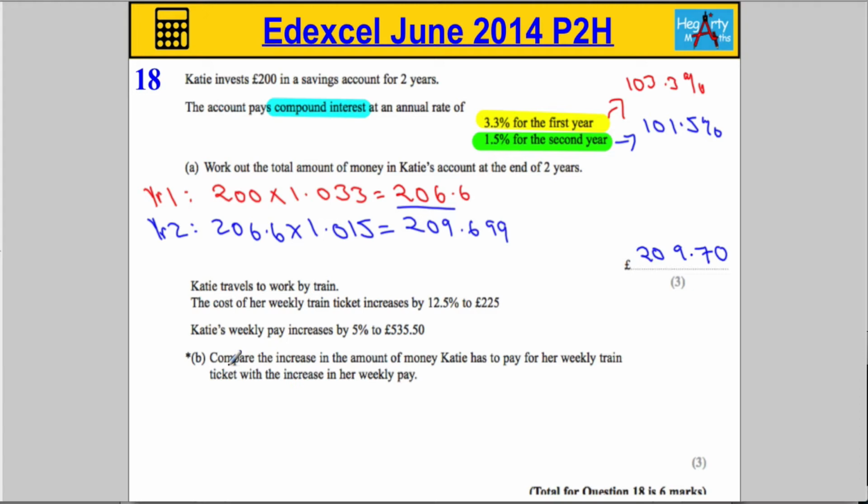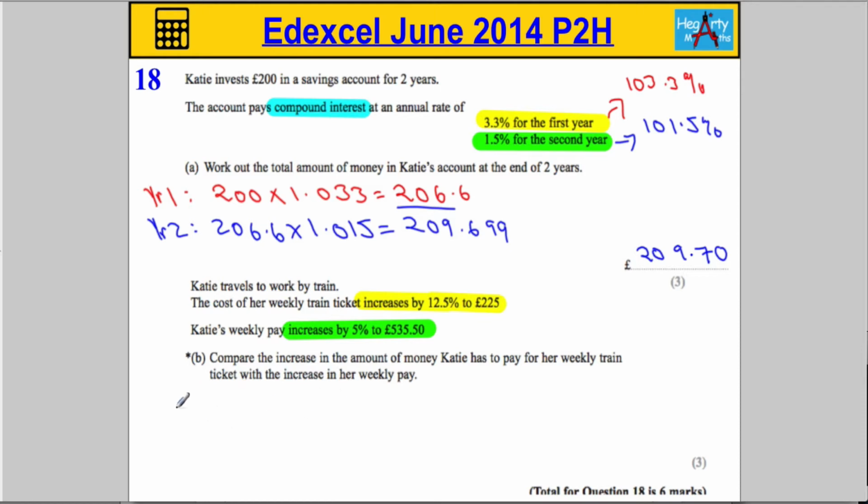Okay, Katie travels to work by train and the cost of her weekly train ticket increases by 12.5% to £225. So that's going to be important for sure. Katie's weekly pay increases by 5% to £535.50. Compare the increase in the amount of money Katie has to pay for her train ticket with her weekly pay. Right, not the easiest question in the world, but we'll give it a go nonetheless.